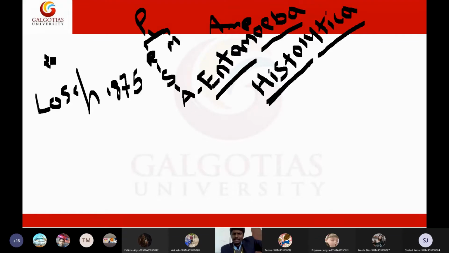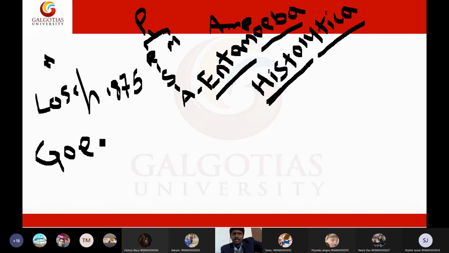After that, let us discuss geographical distribution. Geographical distribution means, where is this amoeba present? Is it only present in tropical countries? Is it present in subtropical countries? Is it present in polar regions? In what geography is the amoeba present? Believe it or not, amoeba is present everywhere in the world. The geographical distribution of amoeba is worldwide. There is no area in the world where there is no amoeba.